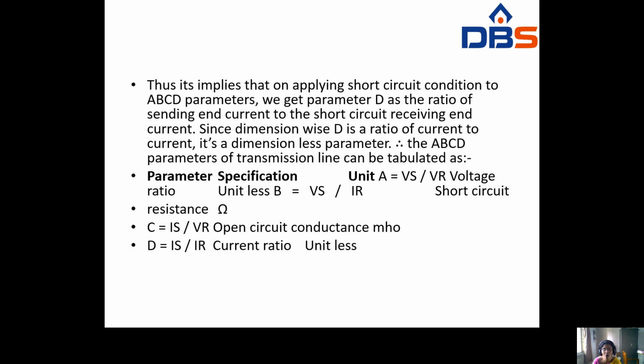You can get A equal to Vs by VR, voltage ratio. B equal to Vs by IR, short circuit resistance in ohm. C value will be Is by VR, open circuit conductance, mho. D equal to Is by IR, current ratio, unitless. That means dimensionless.